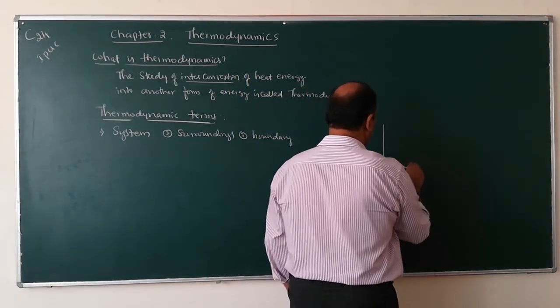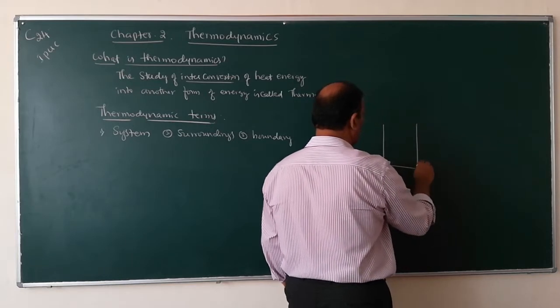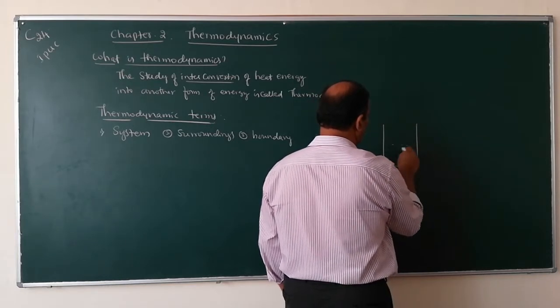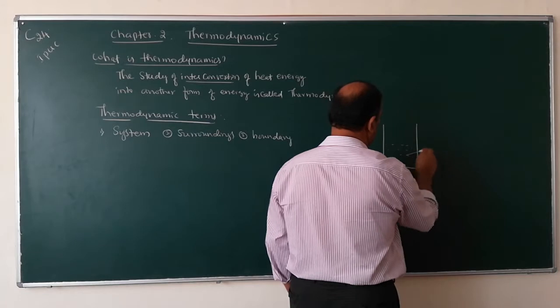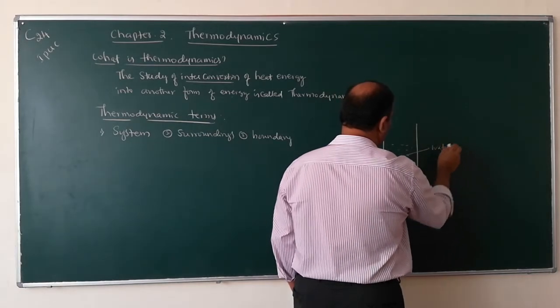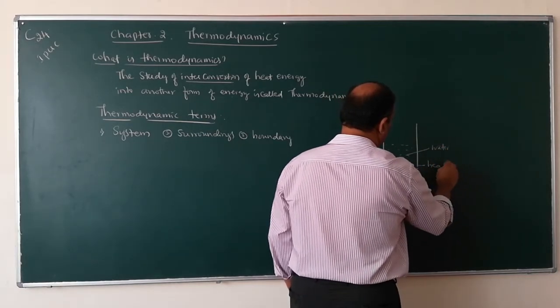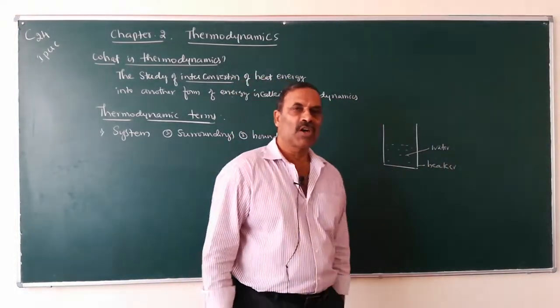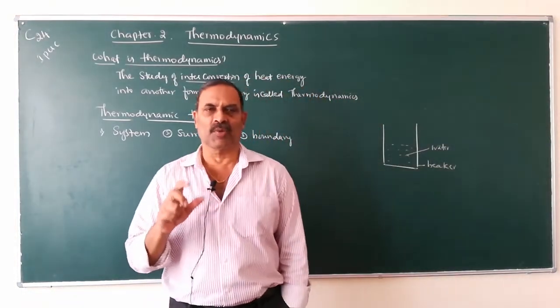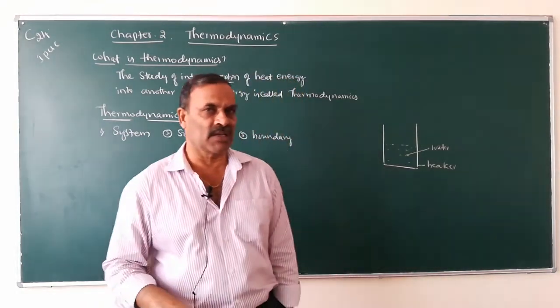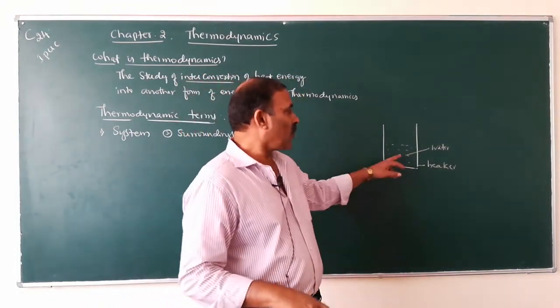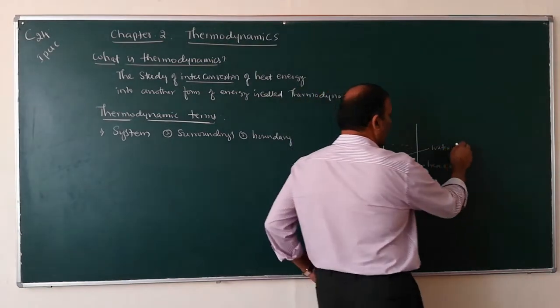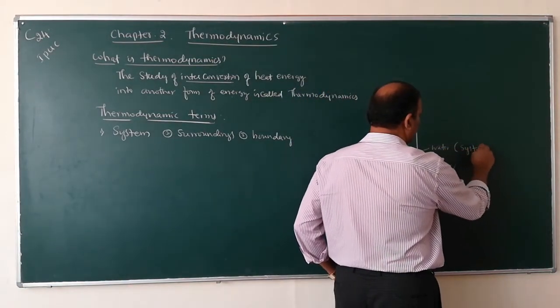Say for example, I have taken water in a beaker. So this is water and this one is beaker. We have taken water to study some of the properties of water in a beaker. So here water is considered as the system.